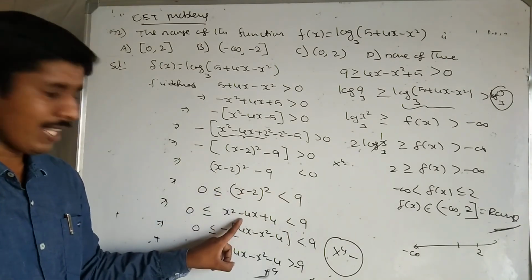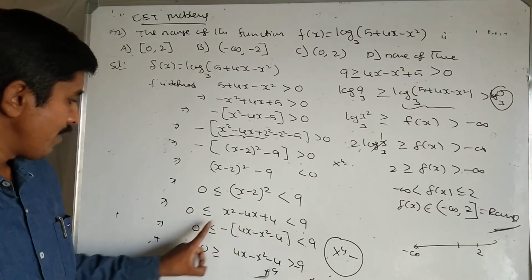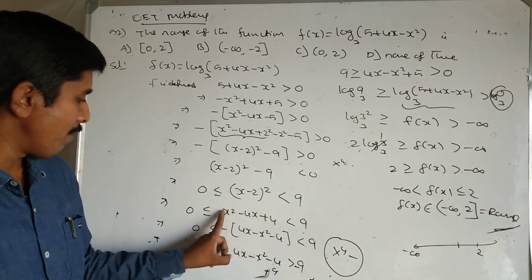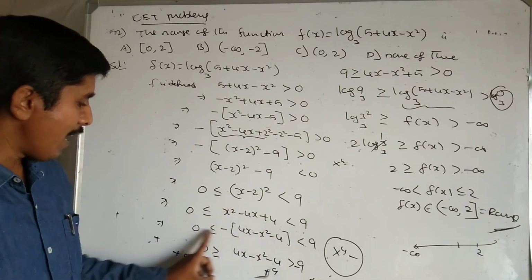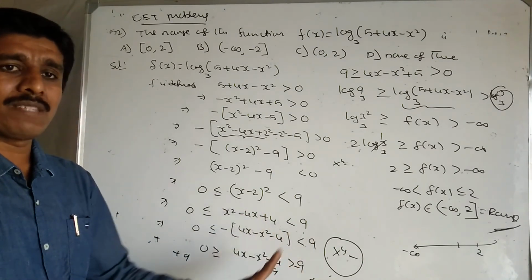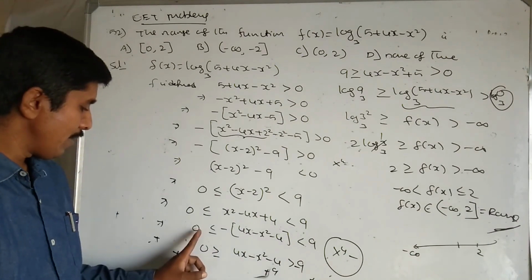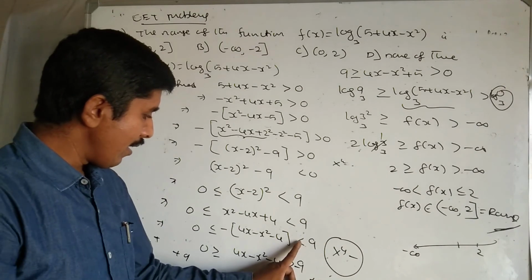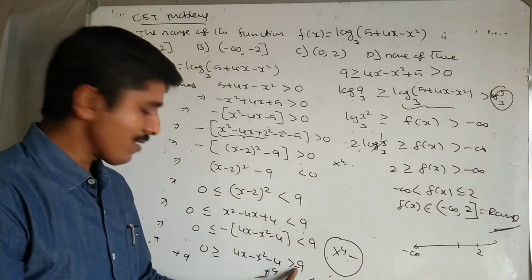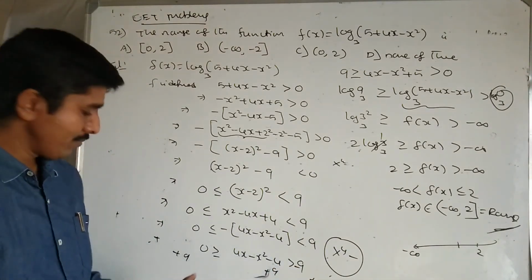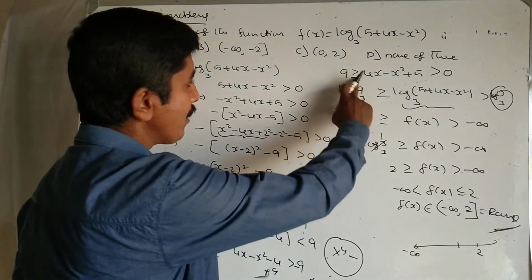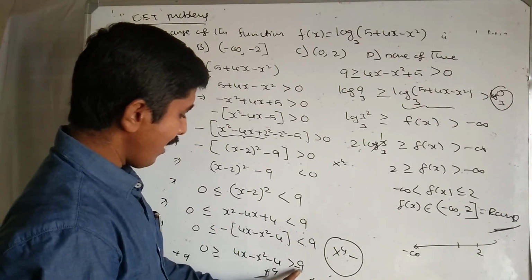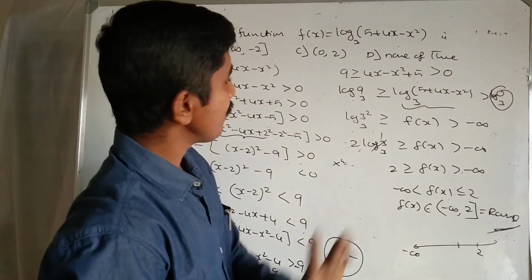Expand this. Next, taking minus common, 4x minus x square minus 4. Again multiplying throughout by minus means the inequality changes: 0 less than or equal to becomes greater than or equal to, minus becomes plus, less than becomes greater than, plus 9 becomes minus 9. Adding 9 throughout: 9 plus 0, 9. 4x minus x square minus 4 plus 9, 5, is greater than minus 9 plus 9, 0.